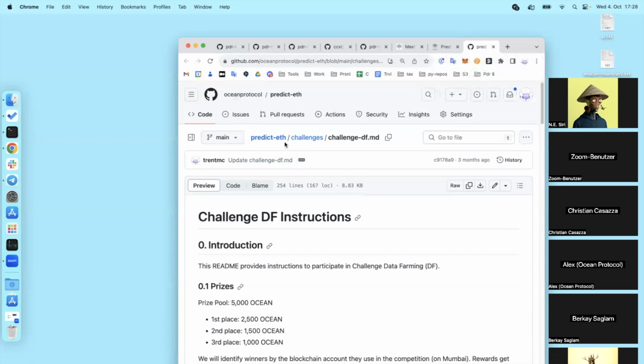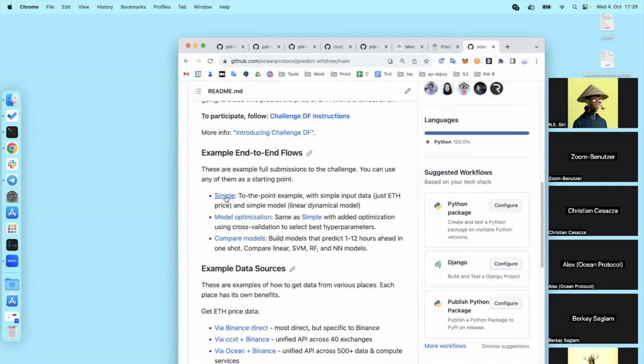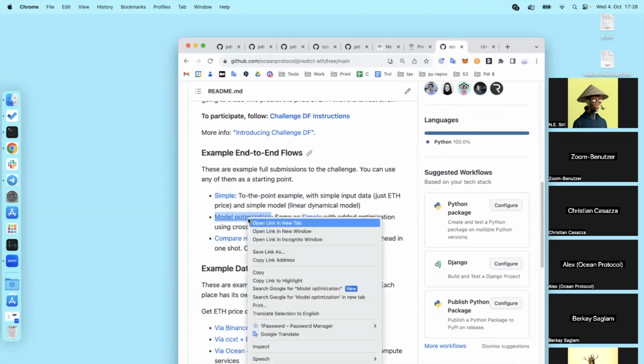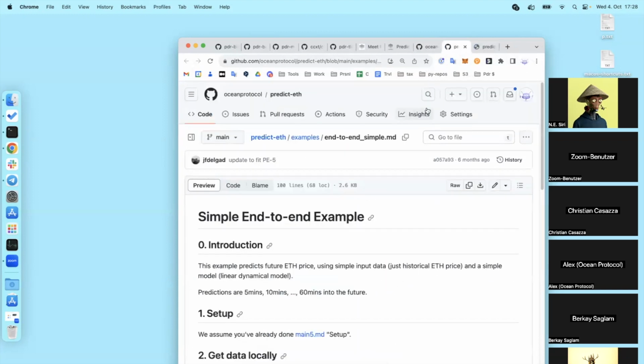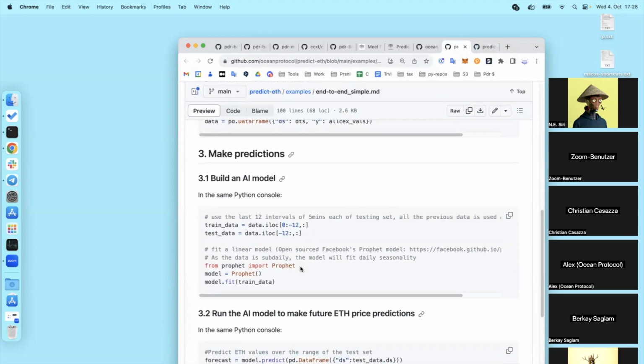And by the way, within this PredictETH, you might ask, okay, how do I actually build models? It actually has many really good example models here too. It's got a very simple model, and then fancier and fancier models. Here, Profit is an AI model that Facebook built, and it's pretty advanced time series stuff, but a very simple interface. Import Profit, you instantiate the object, and then you call fit on the training data.